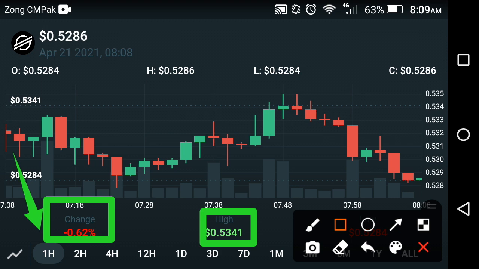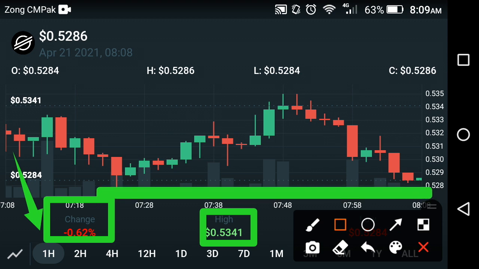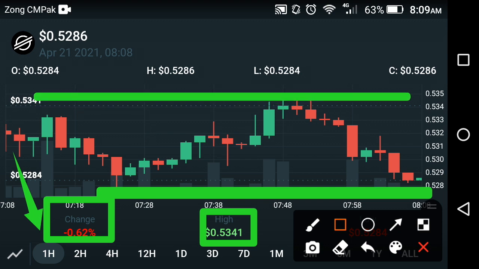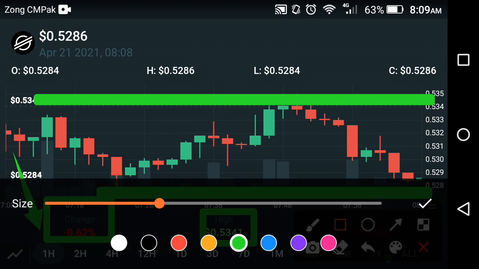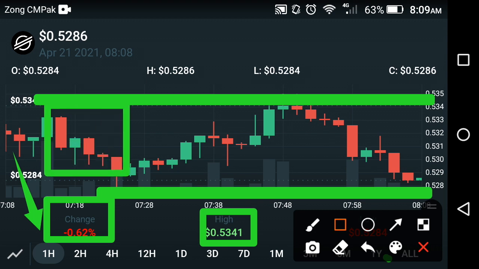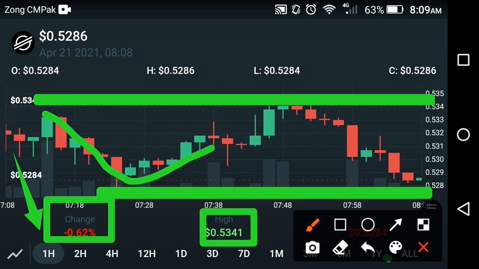Now friends, if we look at the technical analysis of the last 1 hour, as you can see here, let's suppose that is a support level and that is a resistance level, friends. Let's suppose that is the highest point, the resistance level. So as you can see here, the price has continued to travel between these two lines. It takes a jump, falls down, and after the fall takes a jump, and again falls down, friends. And after this it is going to take a jump again, friends.